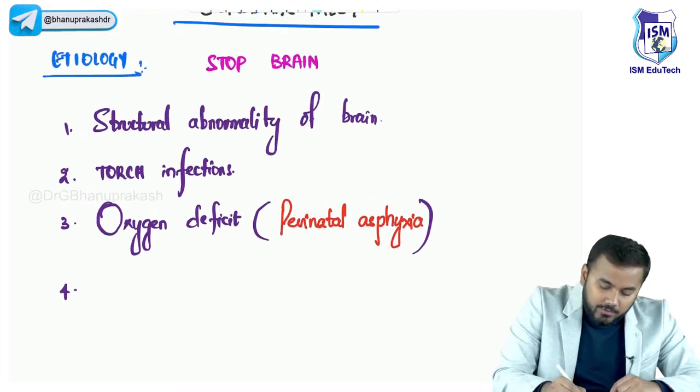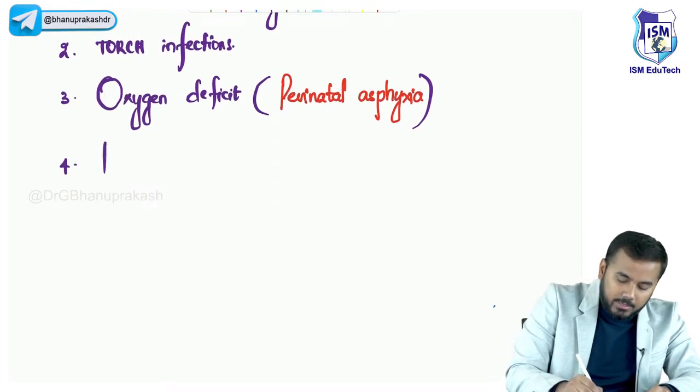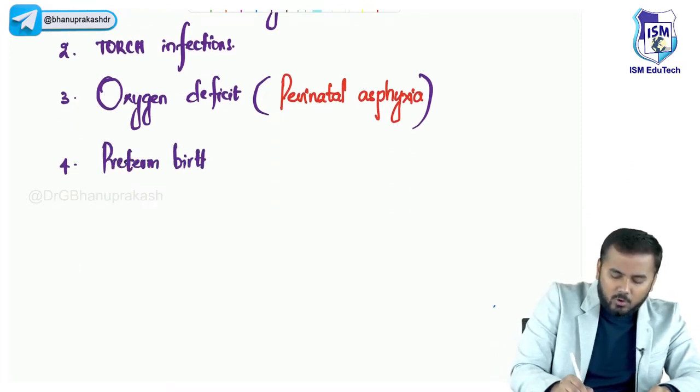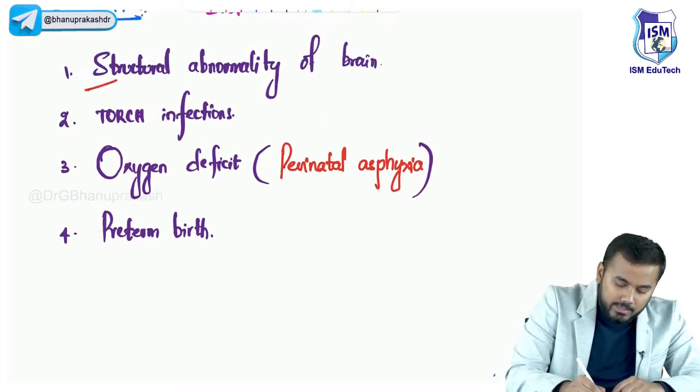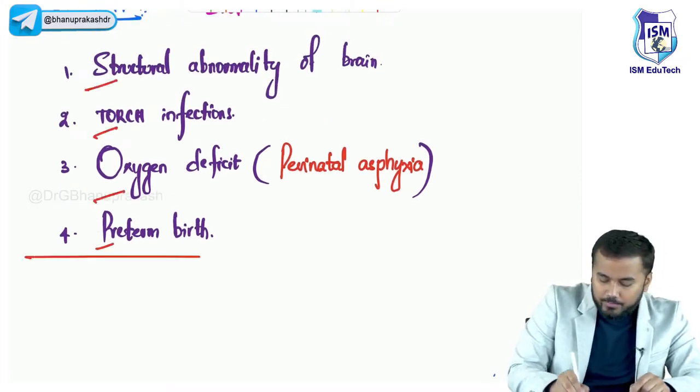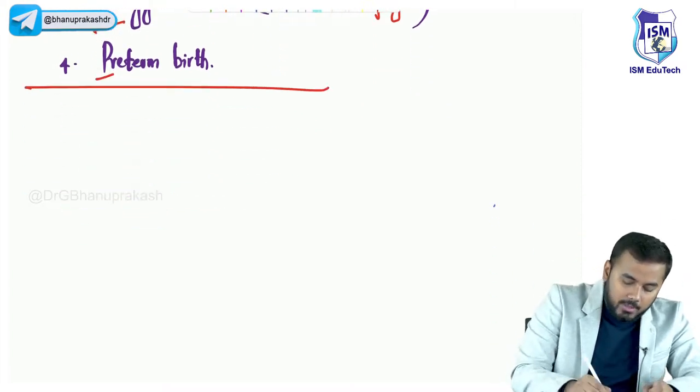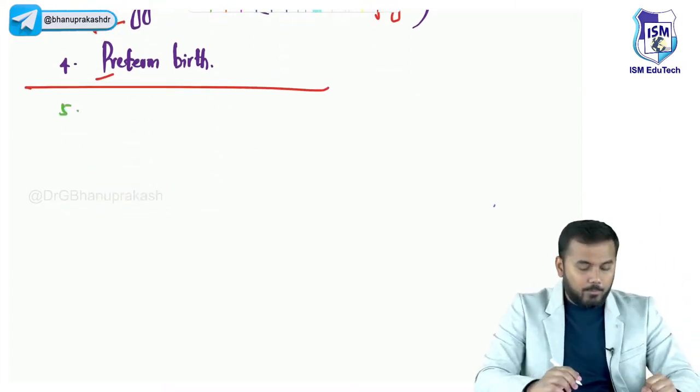Next, after that, we have P. P stands for preterm birth. Preterm birth is always a risk factor for almost all pathologies, guys. Okay. So this is all about STOP. S-T-O-P. Now, after this STOP, next we will discuss the second important thing.